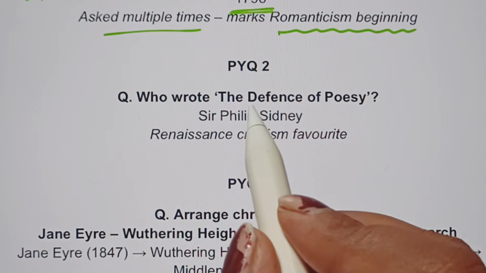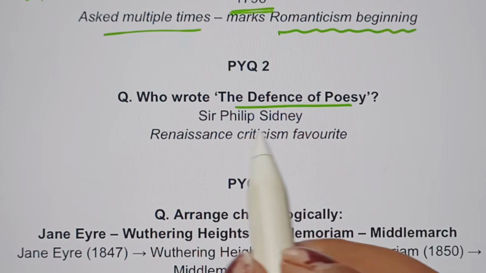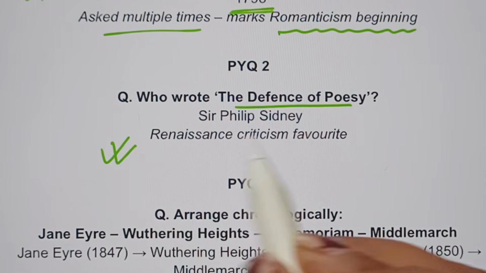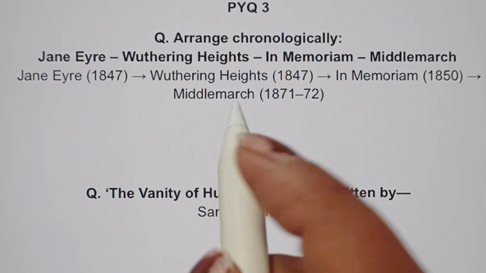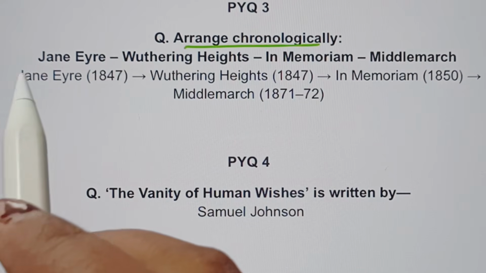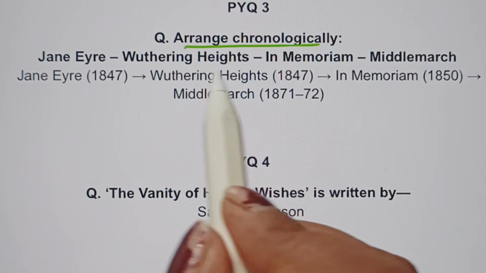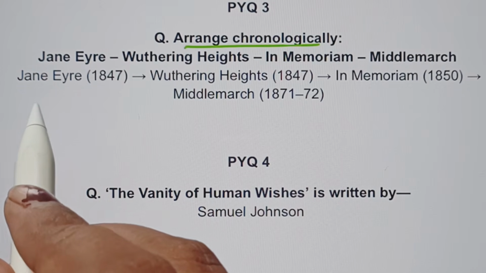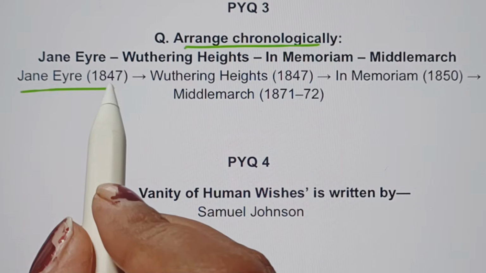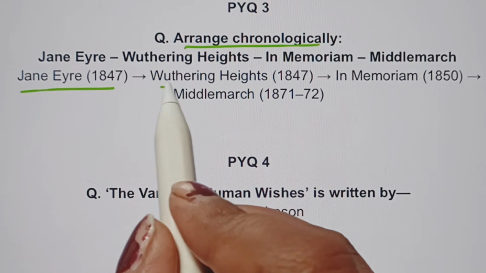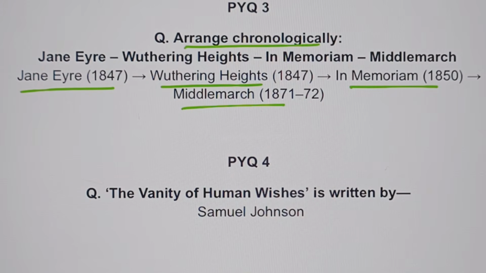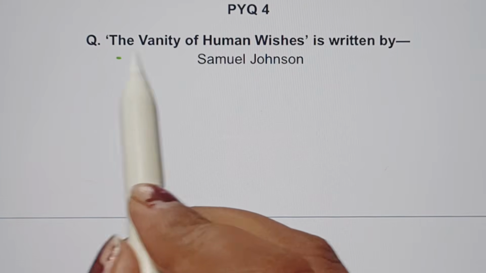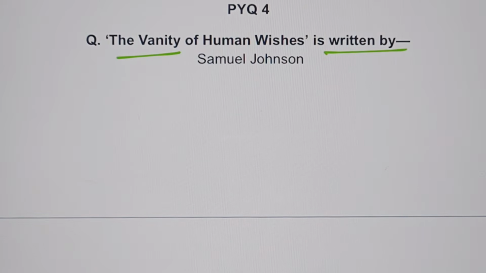PYQ 2. Who wrote The Defense of Poesy? Sir Philip Sidney, and Renaissance criticism is always a favorite of UGC NET. Then the next question: arrange chronologically these works: Jane Eyre, Wuthering Heights, In Memoriam, and Middlemarch. The very first work is Jane Eyre, 1847, then comes Wuthering Heights, 1847, In Memoriam, 1850, and then Middlemarch, published in 1871 to 1872. Then The Vanity of Human Wishes is written by Samuel Johnson.